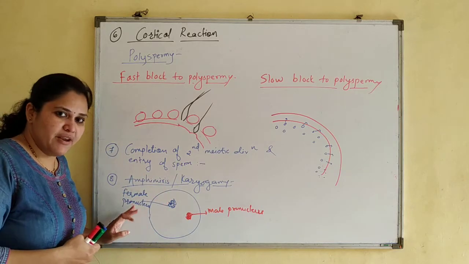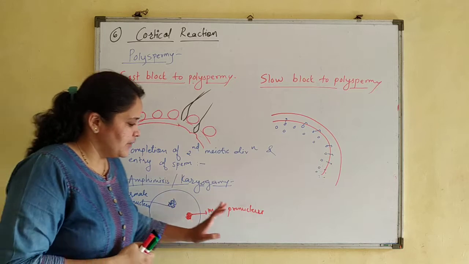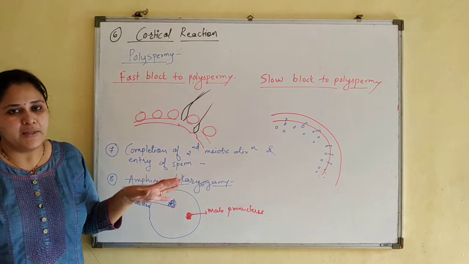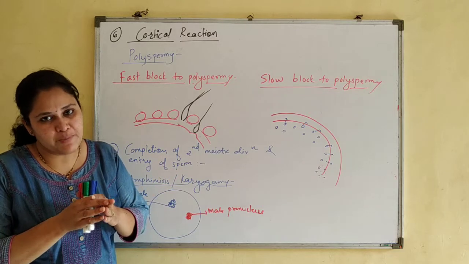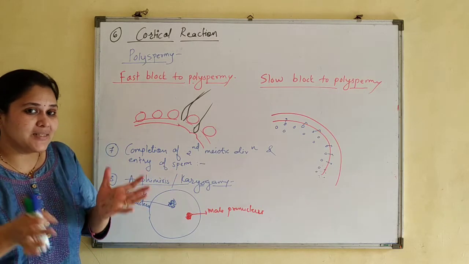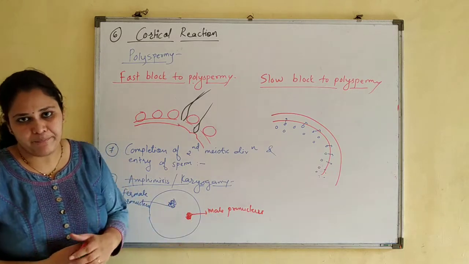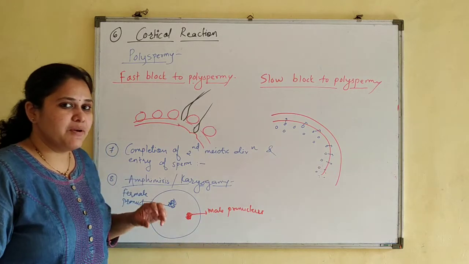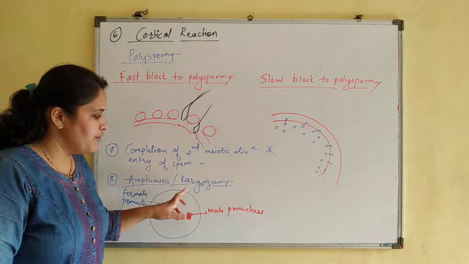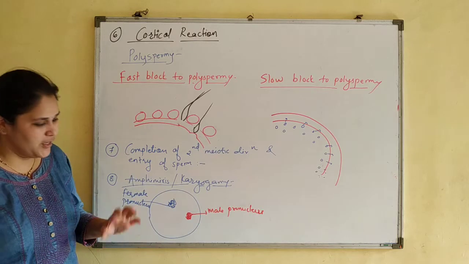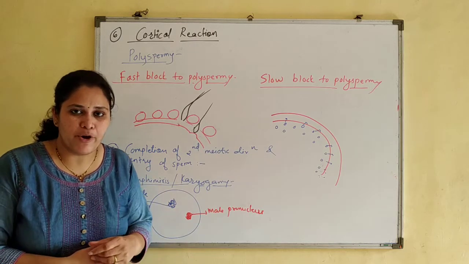A female pronucleus has formed, and there is a male pronucleus. The chromosomes of both form their homologous pairing, and now that cell will result in a diploid zygote. So this is the last step in fertilization, that is amphimixis or karyogamy. Amphimixis or karyogamy results in formation of a diploid zygote.